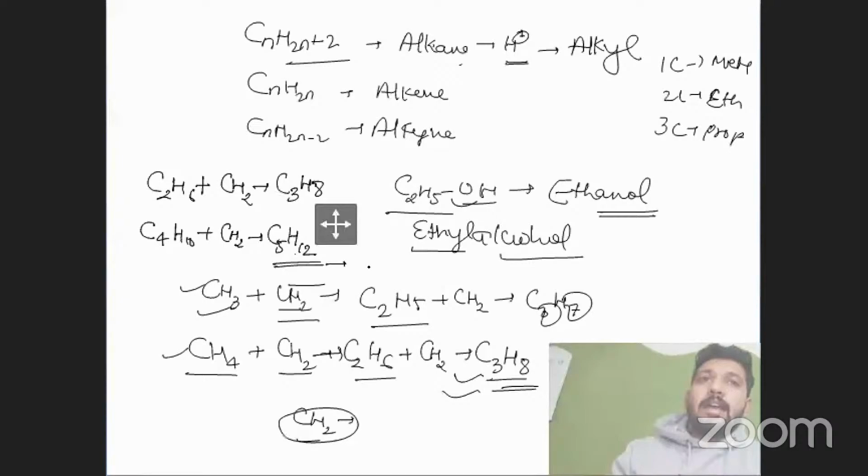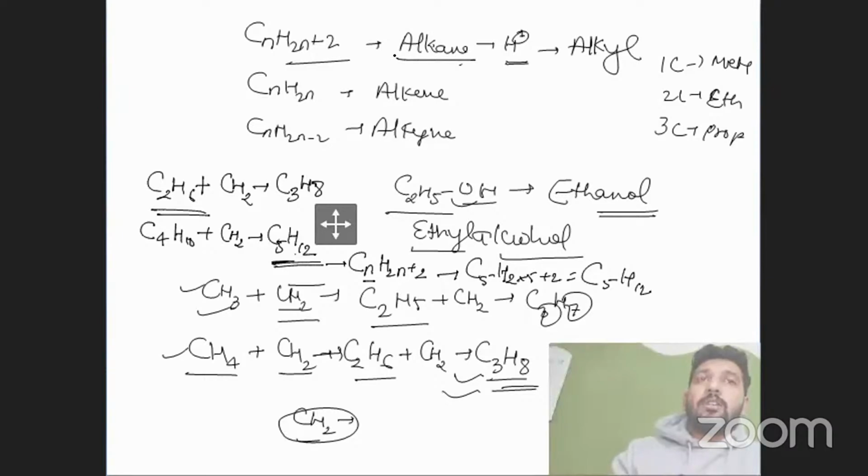Let's understand it with the formula CnH2n+2. If we have 5 carbons here, then n equals 5, so C5, H 2 into 5 plus 2. What will we get? C5H12. If a specific compound of alkane, alkene or alkyne differs by a specific unit, then it is also known as the homologous series. Am I clear?